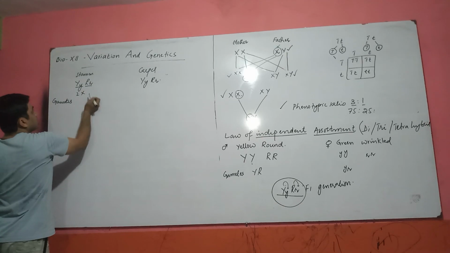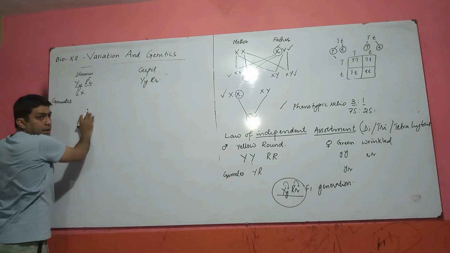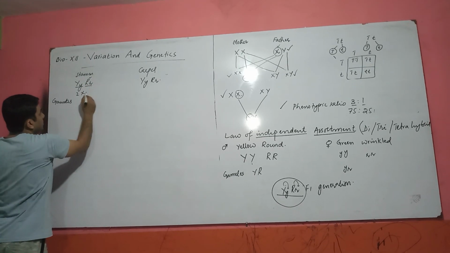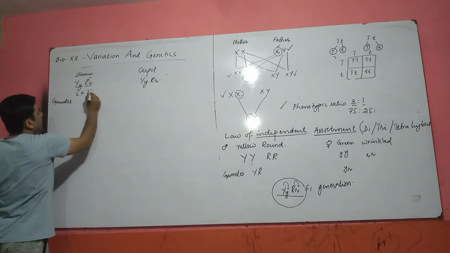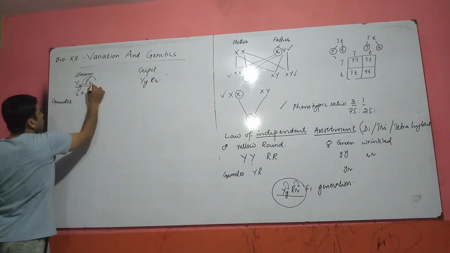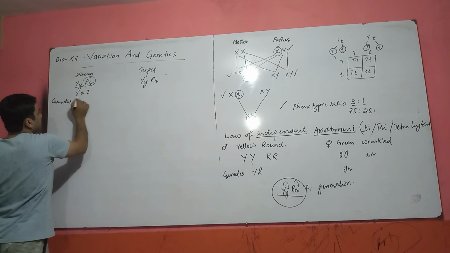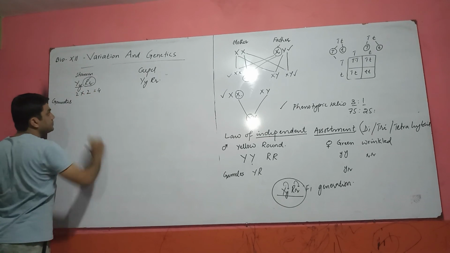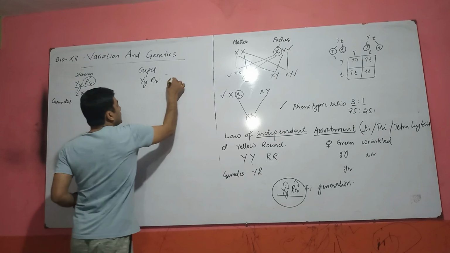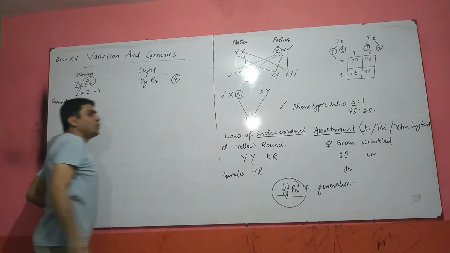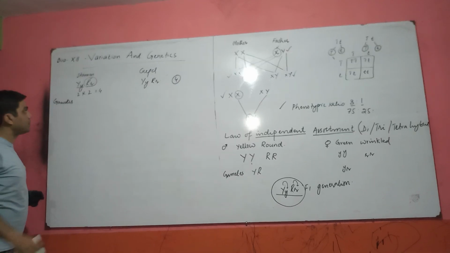And one gamete contains capital R and the other gamete contains small r. So there are two possibilities of this character and two possibilities of this character. 2 into 2, 4. In the same way, 4 means there are 4 types of gametes that will form. How?